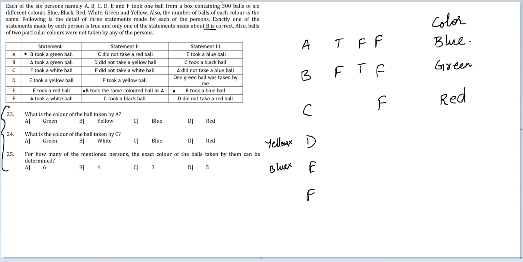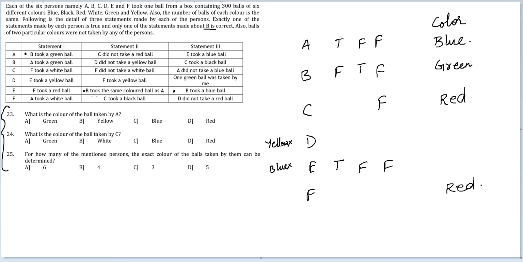Let's look at E. F took a red ball. B took the... Now see, only one statement about B was supposed to be correct in our case. So if B took the same, those two other statements about B have to be false. So if these two are false, the first one has to be true. The first one says F took a red ball. So F has to take a red ball now. This is true. Fine. Let's go to F's statement.